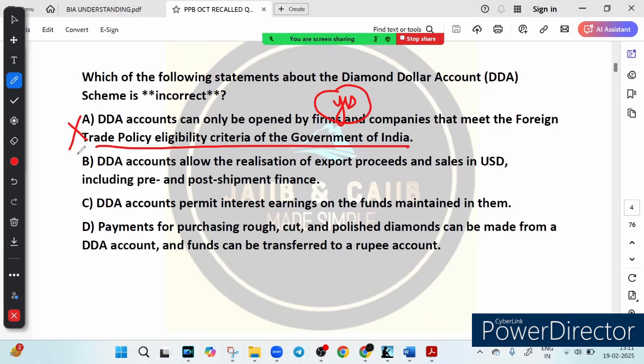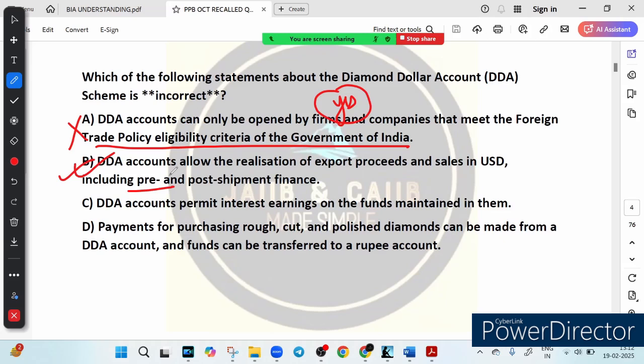Is it true? Yes, because businesses that export diamonds or diamond jewelry can use their DDA account to receive payment in US dollars. So they can use a DDA account to receive payment in dollars. This account also supports pre-shipment. What is the meaning of pre-shipment? Pre-shipment finance means you get finance before shipping, and post-shipment finance means you get finance after shipping, right?